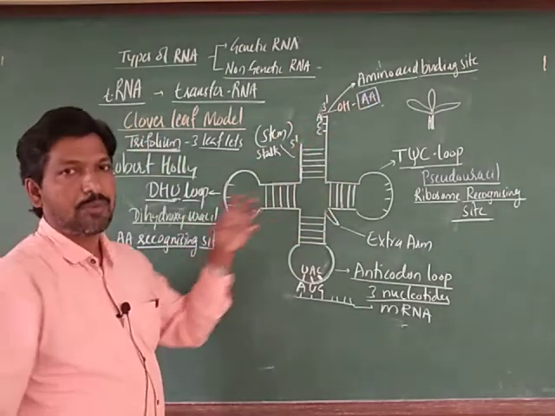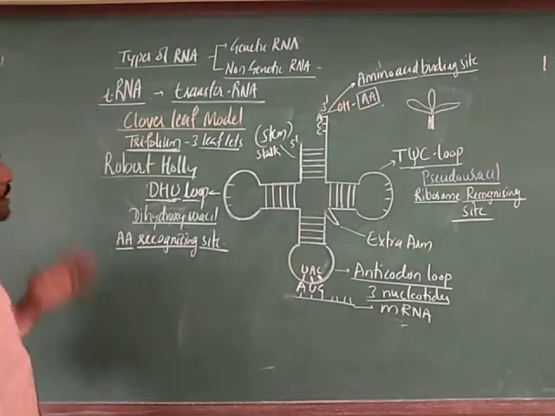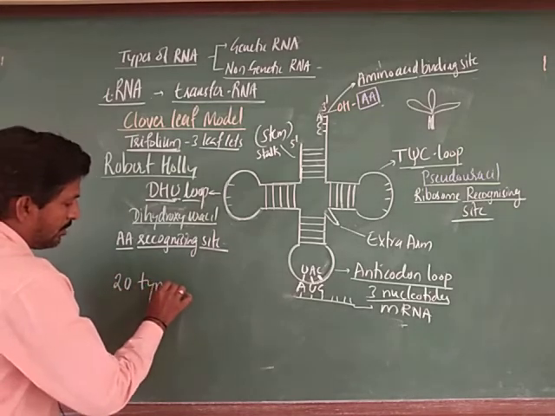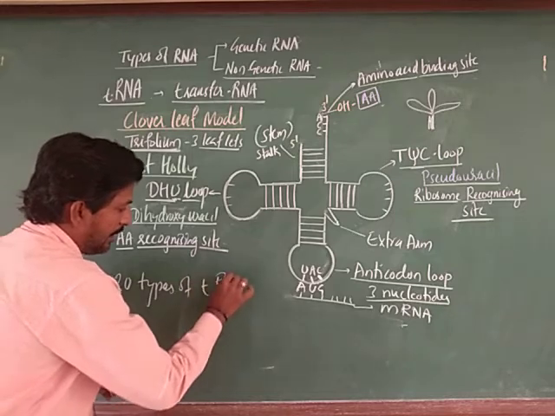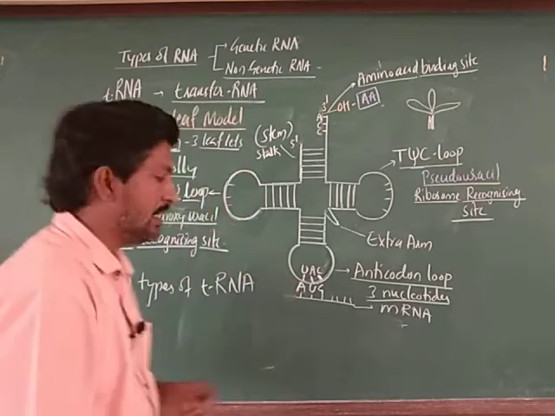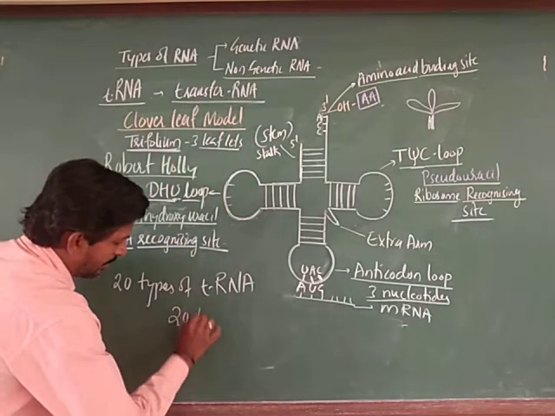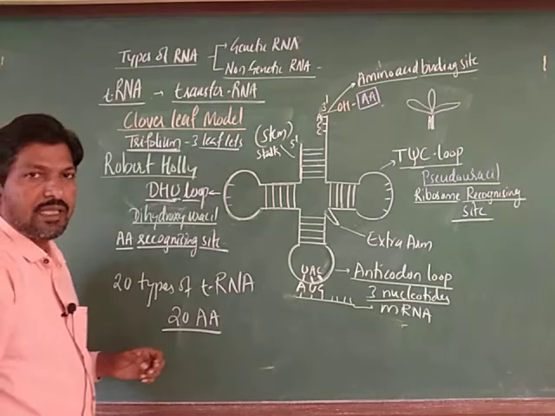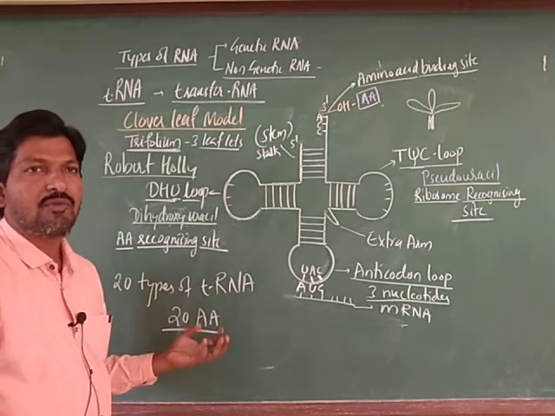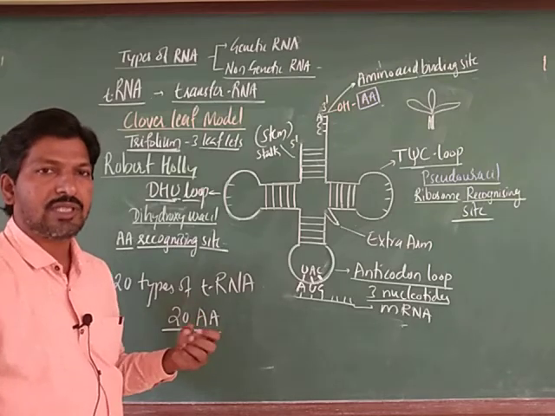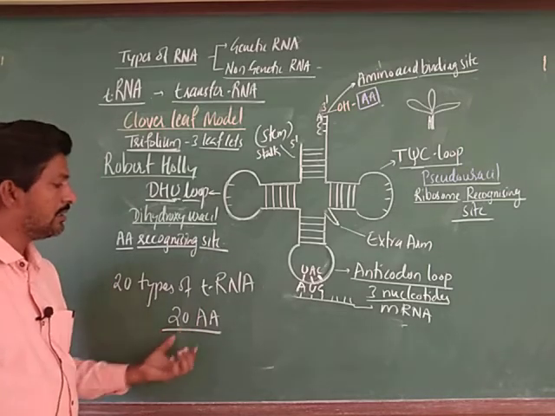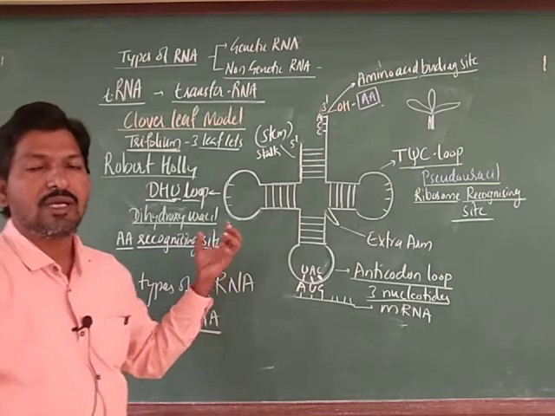Usually there are 20 types of tRNA, because for protein synthesis there are 20 amino acids present in the cell. Out of these 20 amino acids, only a few are required for a particular protein synthesis, and that many tRNAs help in that protein synthesis.